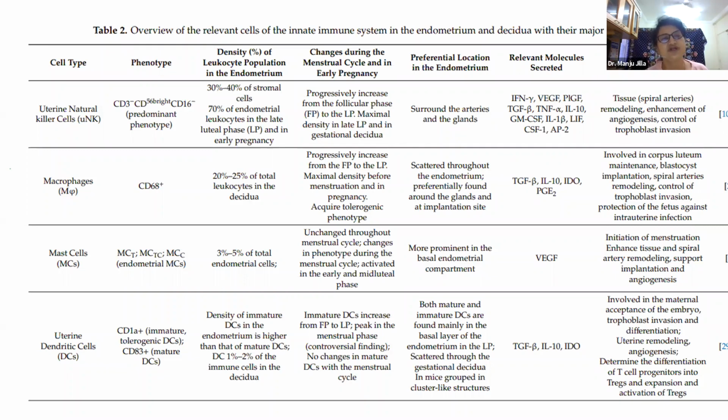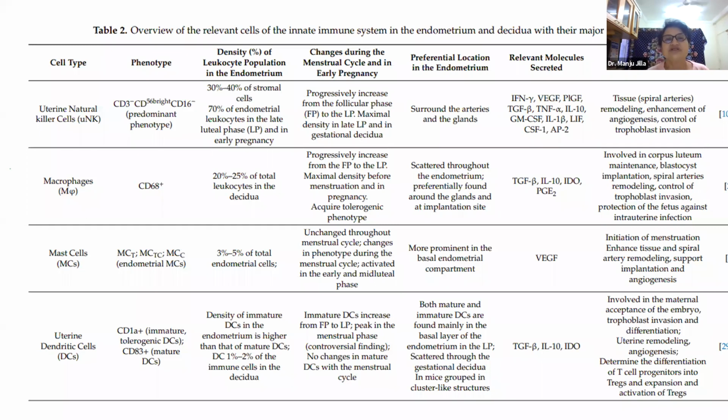They don't allow foreign tissue to enter our tissues, and so also the uterine endometrium has its own natural killer cells. These are CD56 and CD16 cells. What is CD? These are the surface markers of these cells. If you put a CD56 immune stain, you will see that cell. They are actually 70% of all the leukocytes present inside the endometrial stroma.